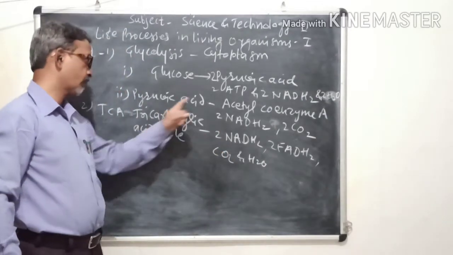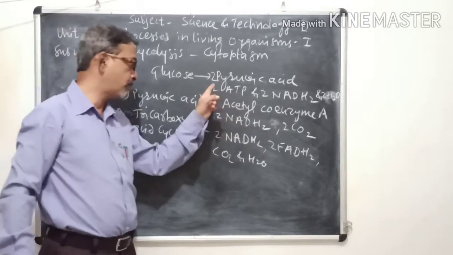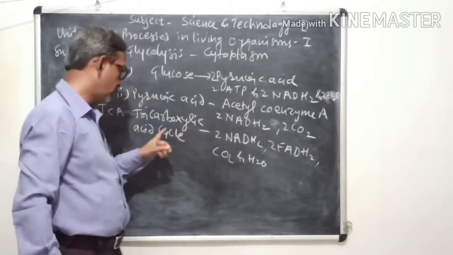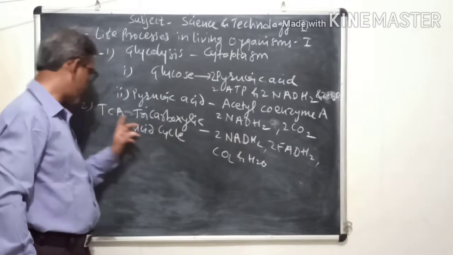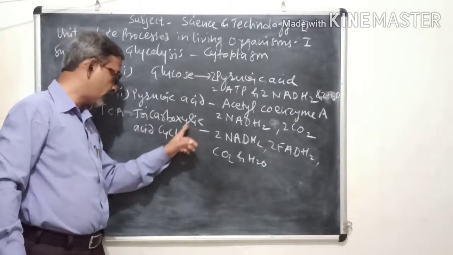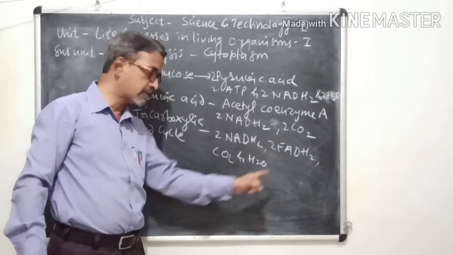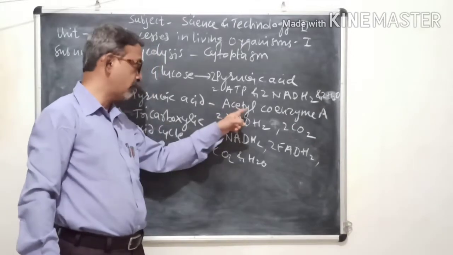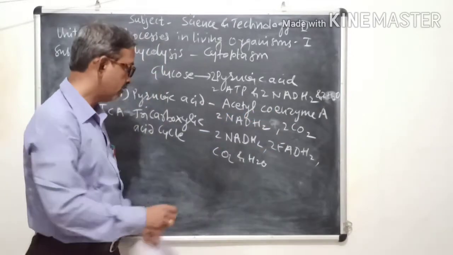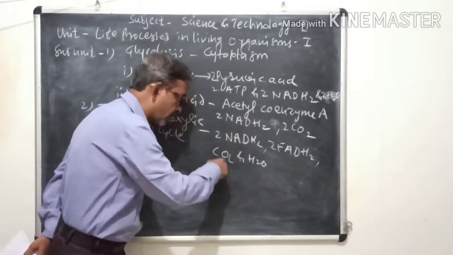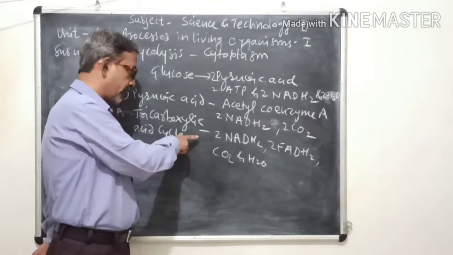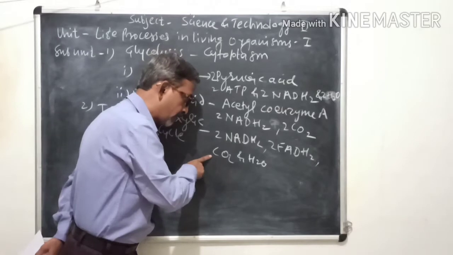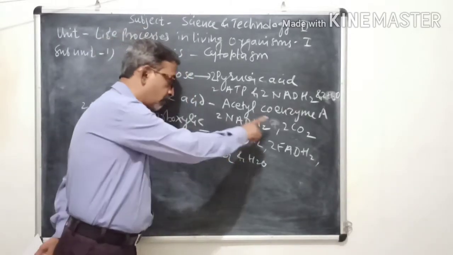So again listen. This acetyl coenzyme A, which is formed in the cytoplasm, enters the mitochondria. Then this enters the tricarboxylic acid cycle. Second step now. What happens? Tricarboxylic acid cycle is a cyclic chain reaction. So it enters this cyclic chain reaction. It acts upon this chain in a circular manner and two molecules of NADH2, two molecules of FADH2, carbon dioxide and water. These complete molecules are formed.